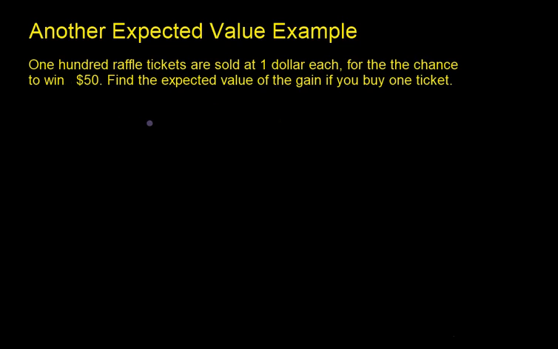Okay, so before we start thinking about what our probability distribution function is, let's think about what our random variable x is. We're trying to find the expected value of the gain if you buy one ticket. So x is the gain if you buy one ticket, right?